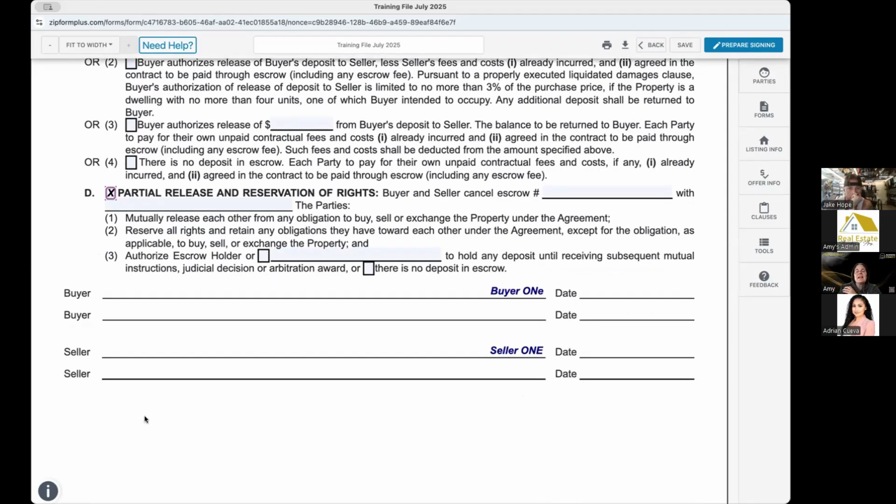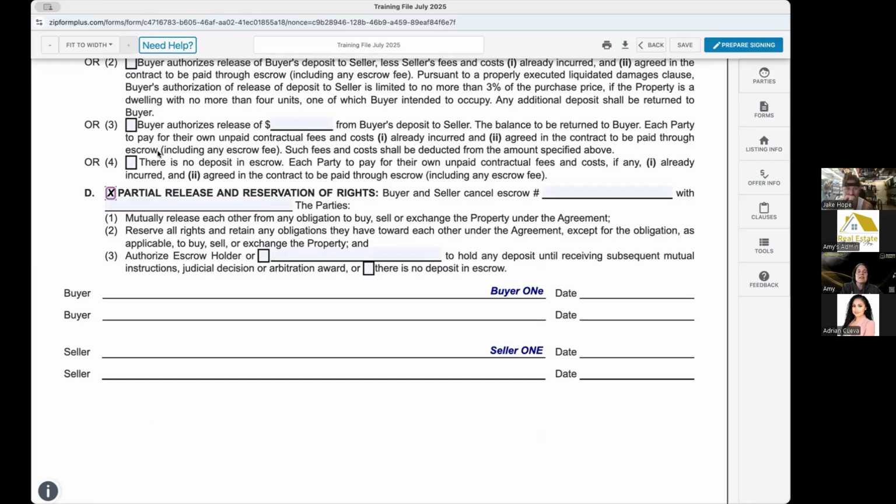And this is saying, hey, that we're agreeing to cancel escrow. Okay. We are releasing each other from the obligation to buy, sell, or exchange the property under the purchase agreement, but we reserve all rights and retain any obligations they have towards each other under the agreement, except for the obligation as applicable to buy, sell, or exchange the property, which means that we're going to go to battle over this deposit. This is usually what this means, right?